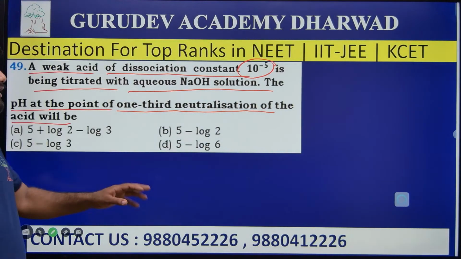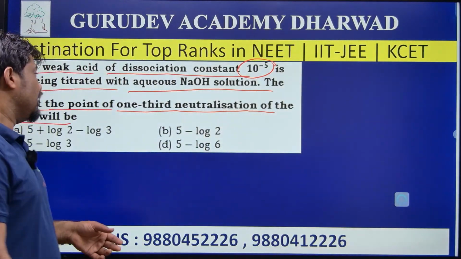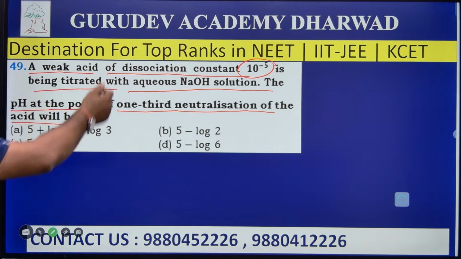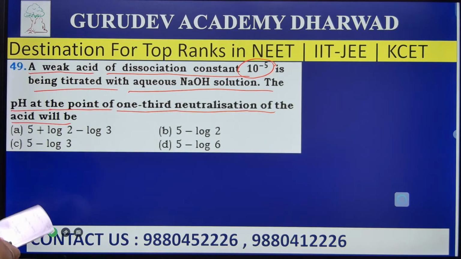So here we need to find the pH at 1/3 neutralization. How can we calculate this problem? This problem can be calculated very easily in only 3 steps. They gave the dissociation constant of the weak acid.